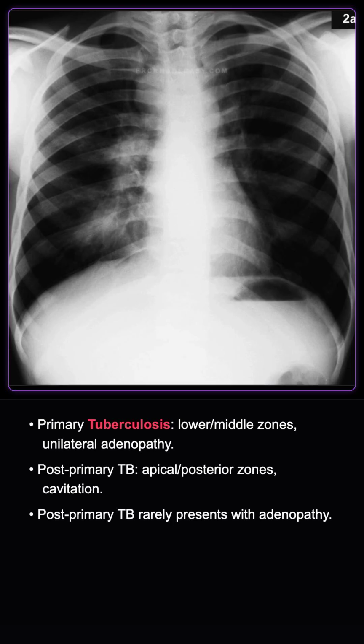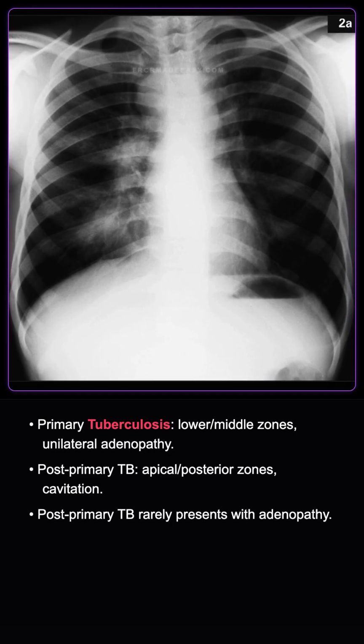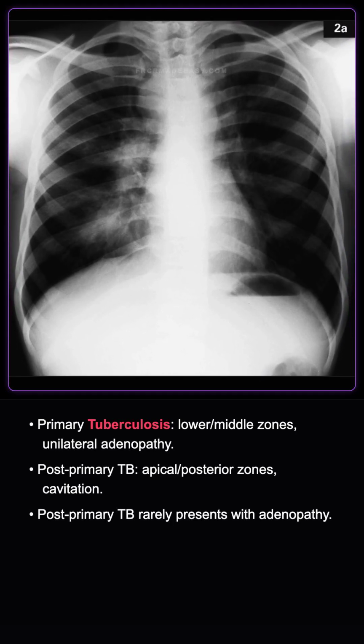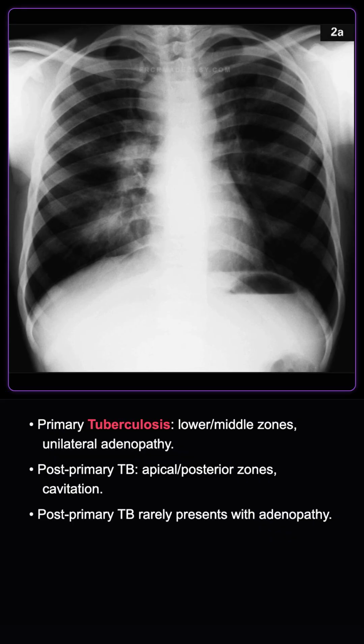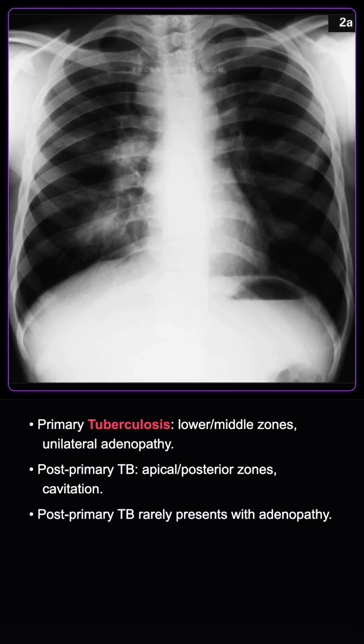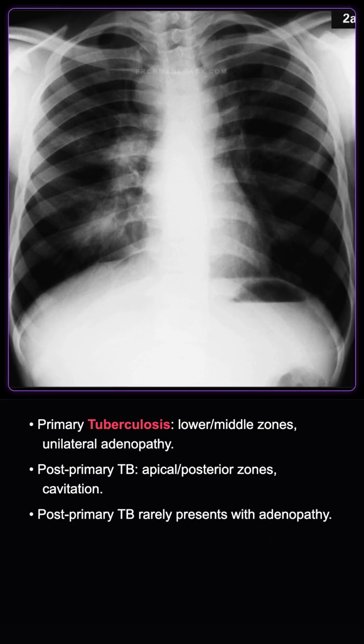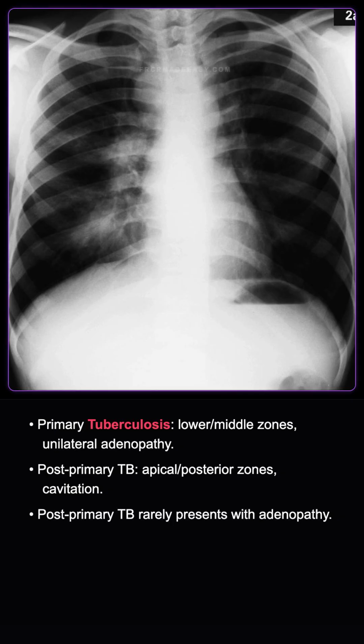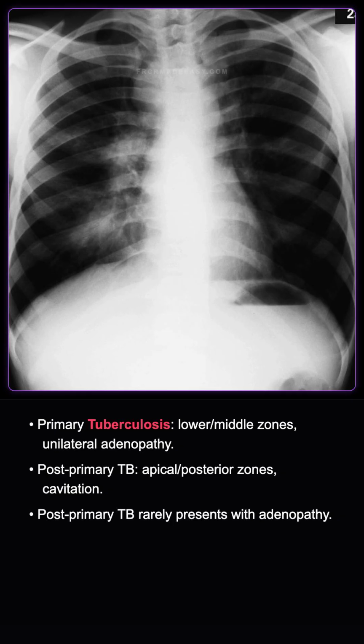Primary tuberculosis typically affects the lower lobes, middle lobes, and the anterior segment of the upper lobes, and accounts for up to 34% of adult TB cases. Unlike post-primary TB, it frequently presents with parenchymal consolidation, pleural effusions, and unilateral hilar or paratracheal lymphadenopathy.